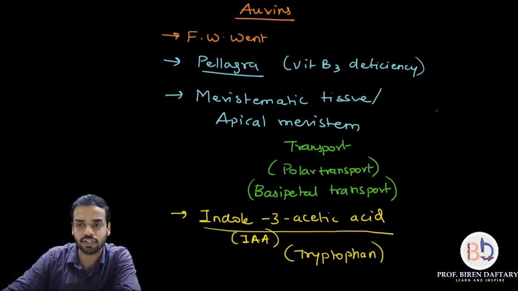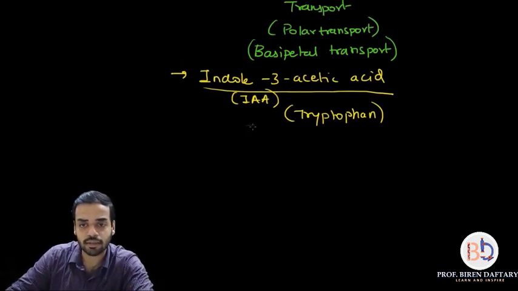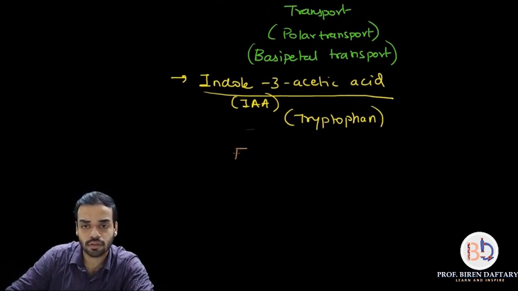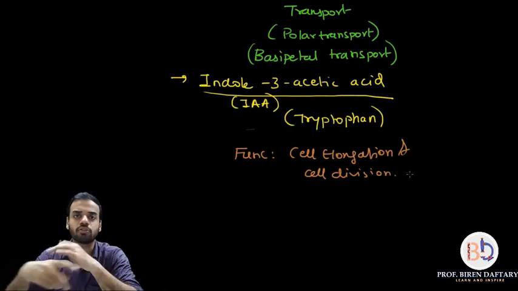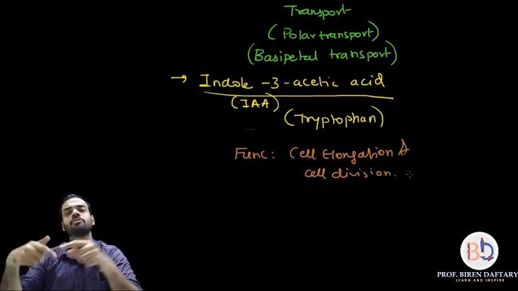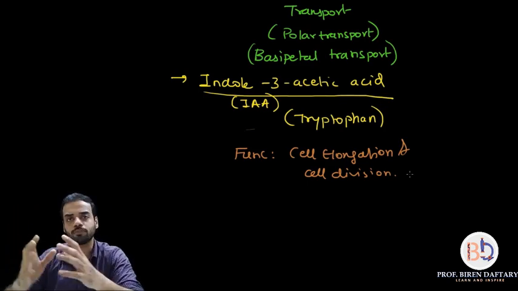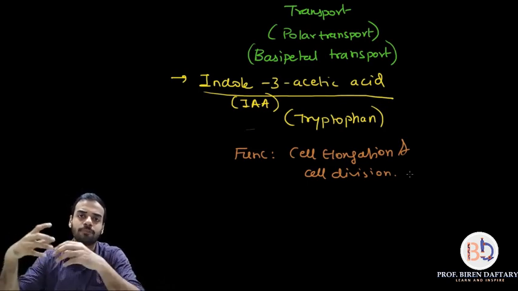So I will write down over here the two main functions of auxins: cell elongation and cell division. What do you mean by cell elongation? Cell elongation means the cell increases in length, so that will also cause growth, and at the same time it will also multiply, it will also divide. So both these factors are responsible for growth. So please remember, auxin is a growth promoter. I have already told you this, it will help in growth.